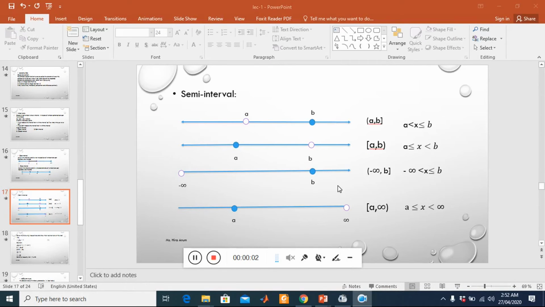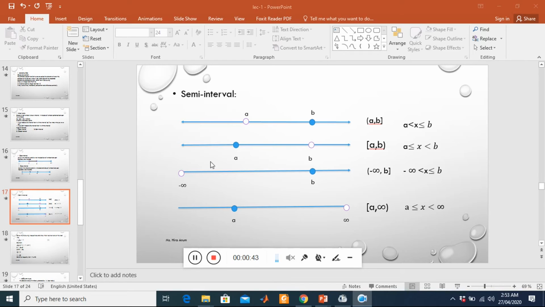Semi-intervals, which we discussed before. One end is an open interval, the other is a closed interval. If we see a hole in a line, then it is an open interval, A. B is colored, so it is not open; B is a closed interval. An open interval is denoted by a small bracket, a closed interval by a large bracket, and it is written as A less than x less than or equals to B.